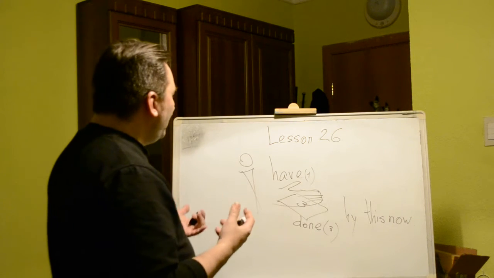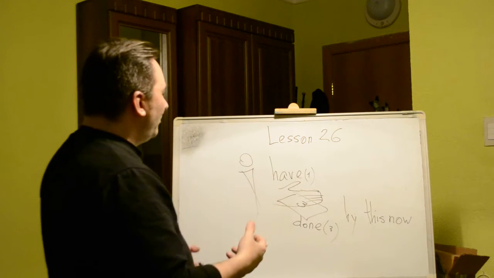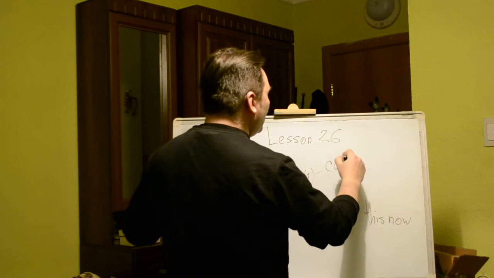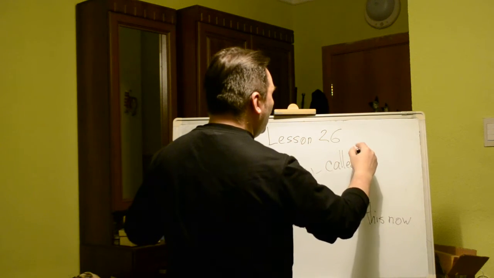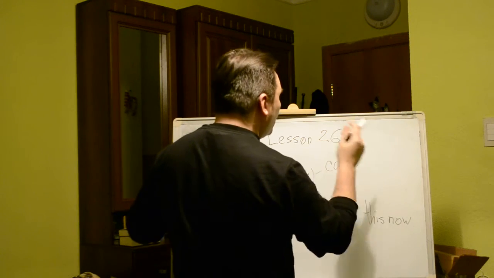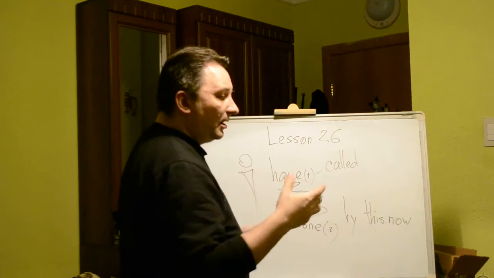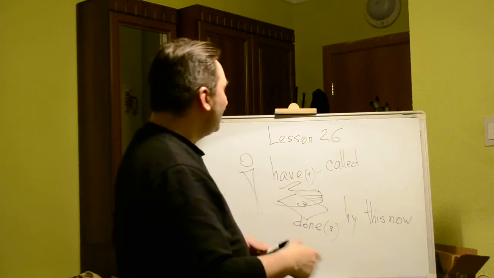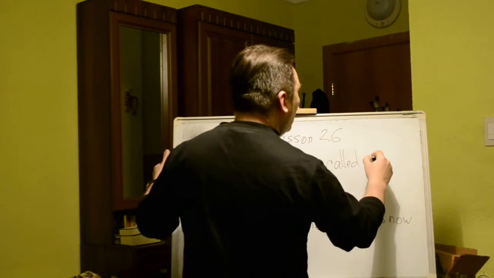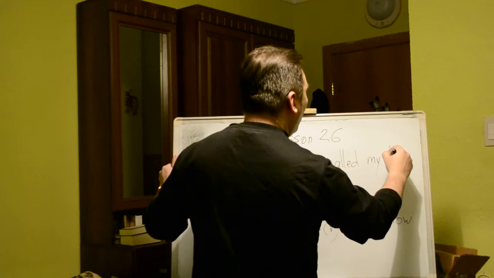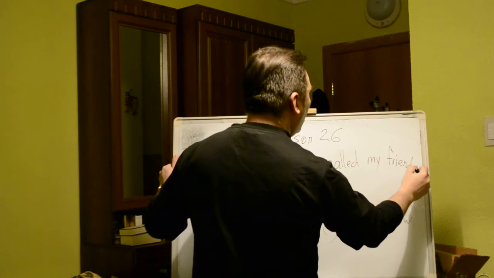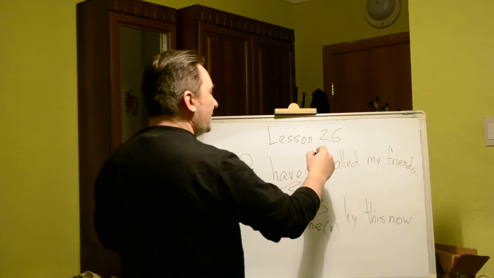What do we have to do if it's the other way around? Well, for instance, I have called. I just replace the receiver and I say, I have called my friends. We can say, I have just called my friends.